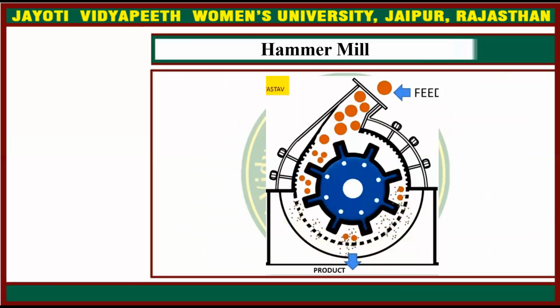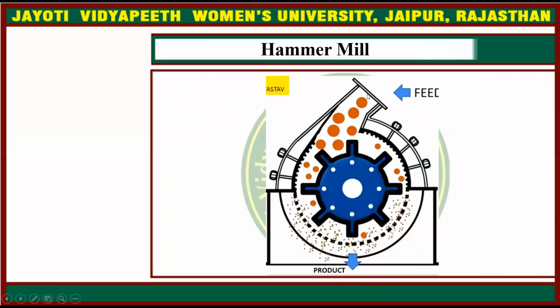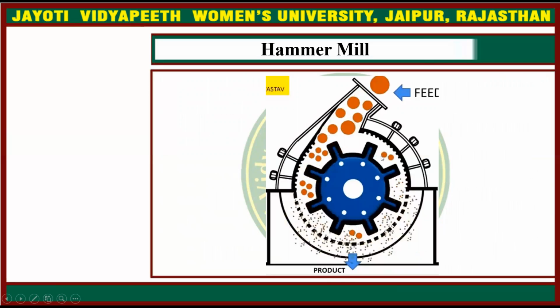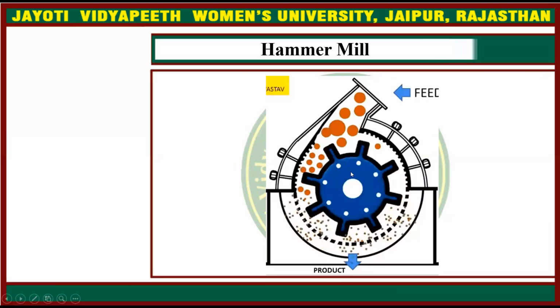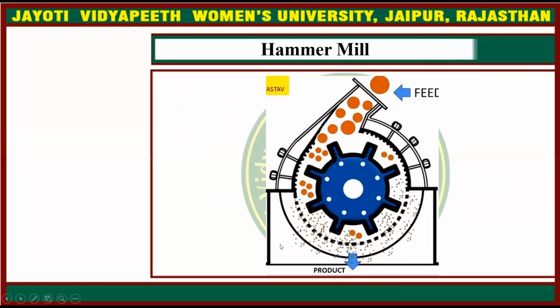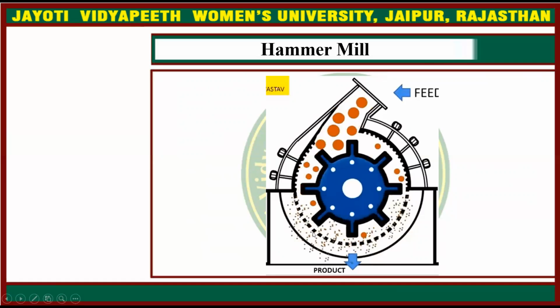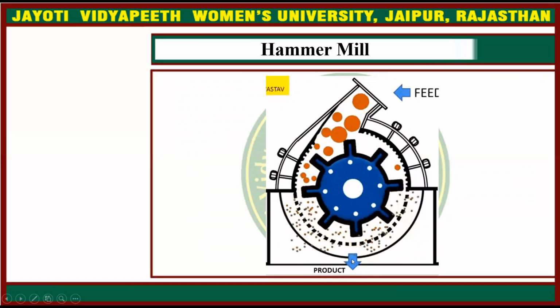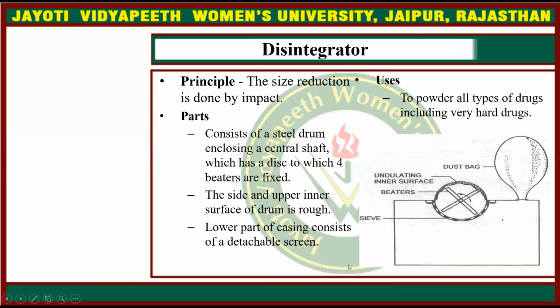In the hammer mill, the feed enters from this opening, and then it is crushed by the hammers, and the small particles or the powder of that product passes from this passage.